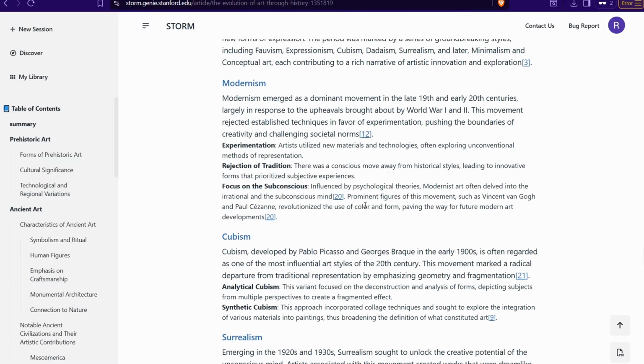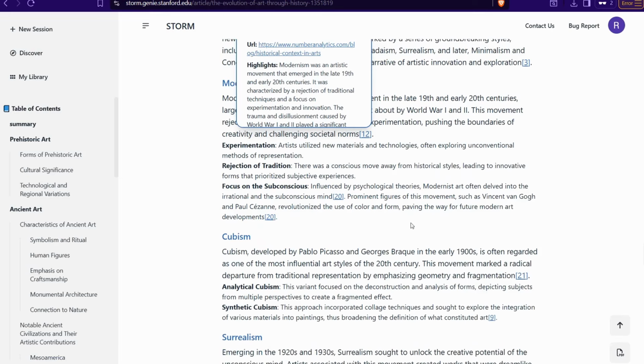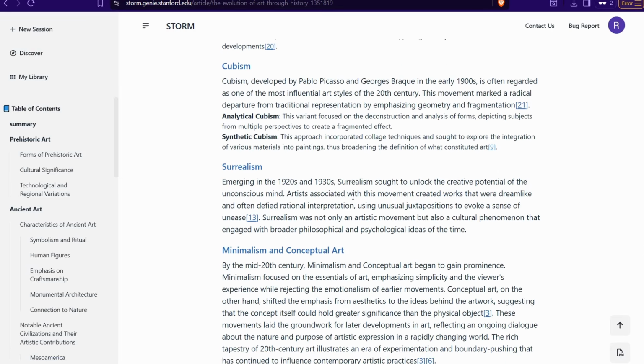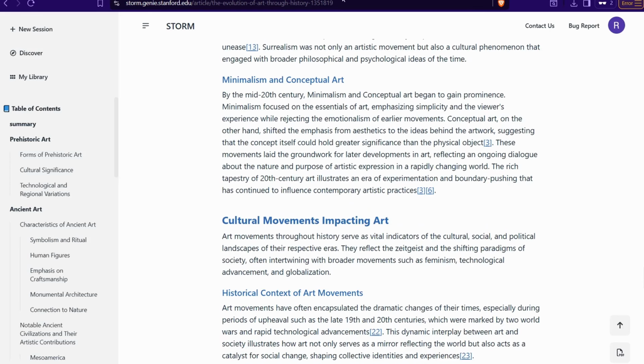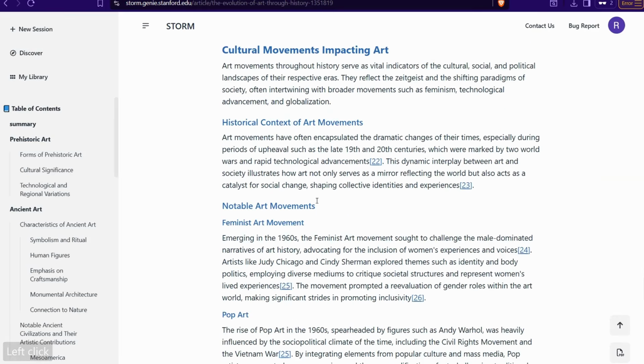And for sure here you can notice this reference. If you click this one, for example, it gives you this short window with the reference, like from this article or from this platform, and for sure every single paragraph in this amazing article would be 100% unique. So if you test some of these paragraphs in a plagiarism testing tool like this one, for example, it would be 100% unique. Okay, so don't worry about that.